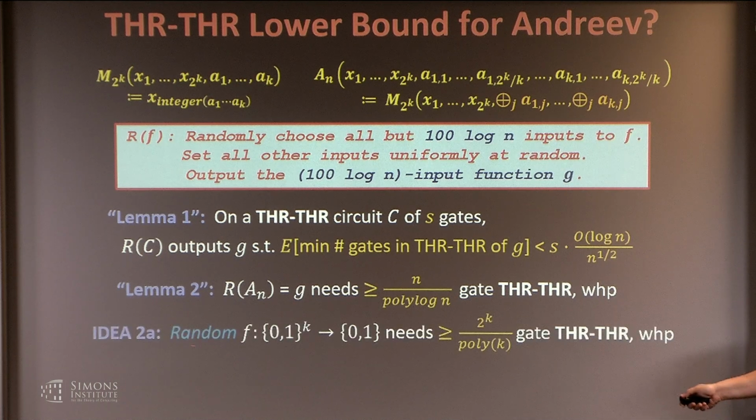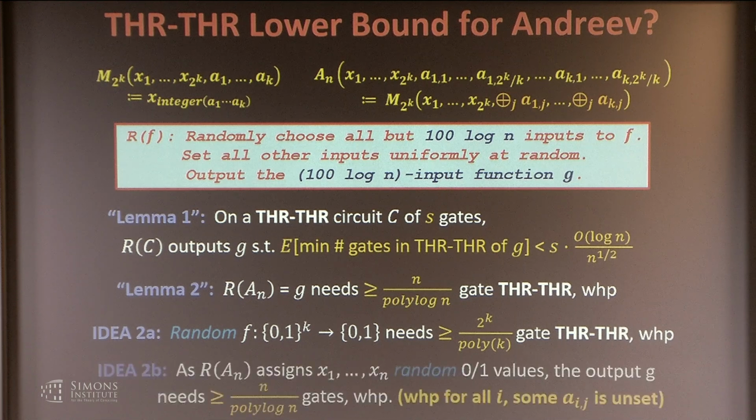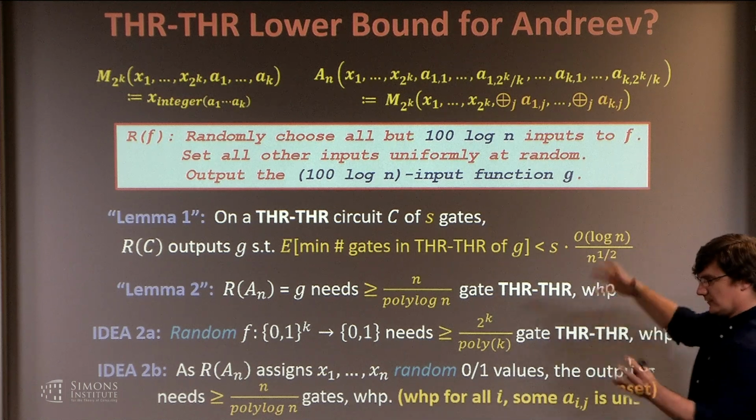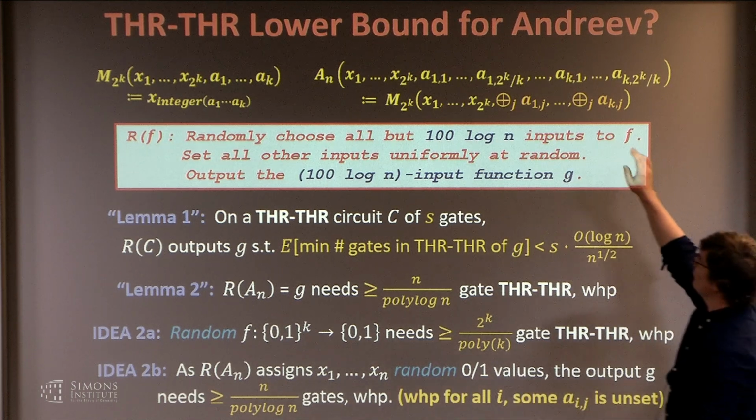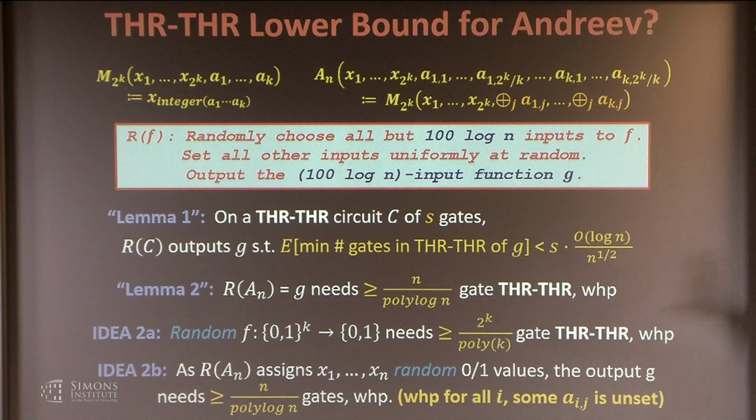Just to say a bit more about Lemma 2. The idea is that if you take a completely random function, you can show by counting arguments that it will need very large threshold circuits. Then if I'm applying this to the Andreev function, each of these parities is over a large group. Even if I'm setting a ton of inputs, I want to say that with high probability, for all of these groups, there's something left unset.